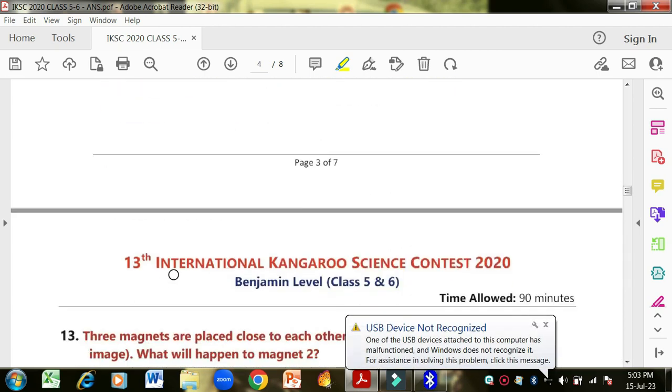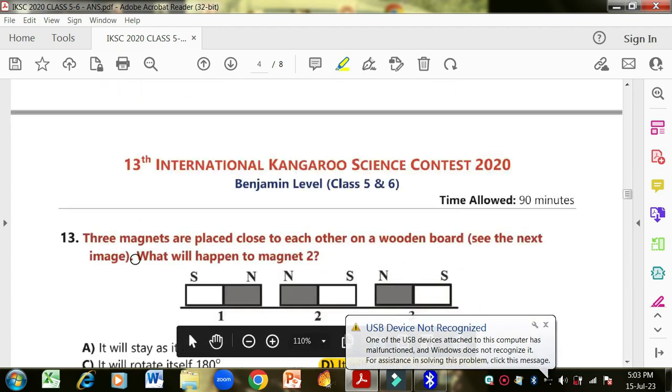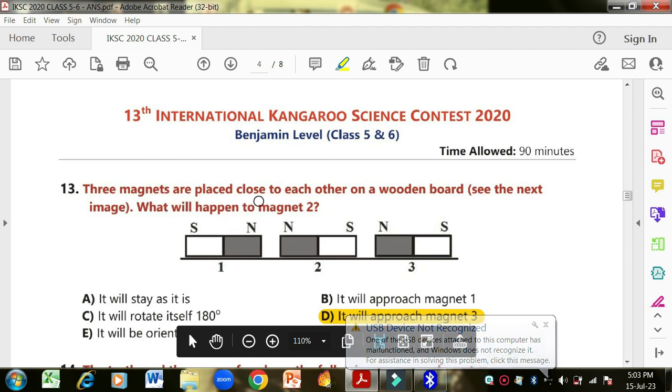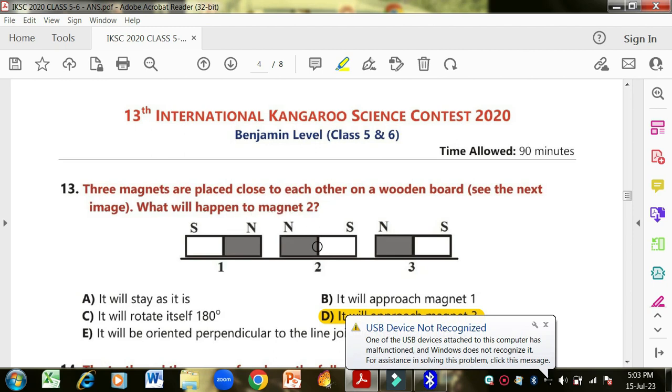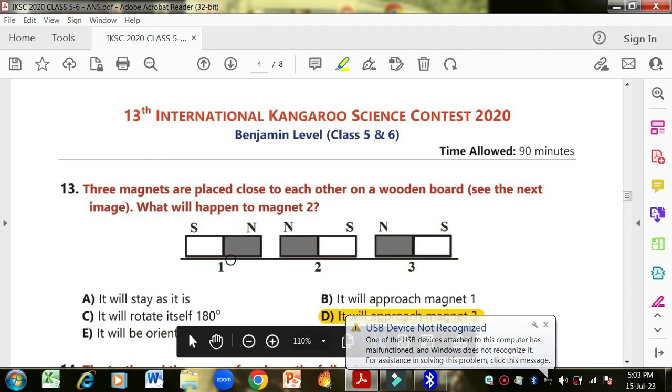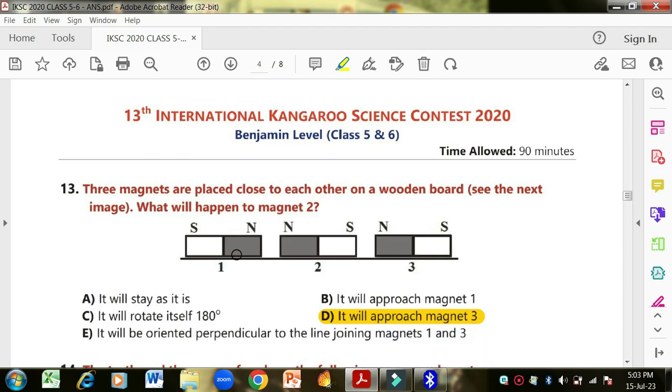Then number 13: three magnets are placed close to each other on a wooden board. See the next image. What will happen to magnet 2? Now you have to tell about 2. There are three magnets, 1, 2 and 3. Now before that you should know how a magnet works.